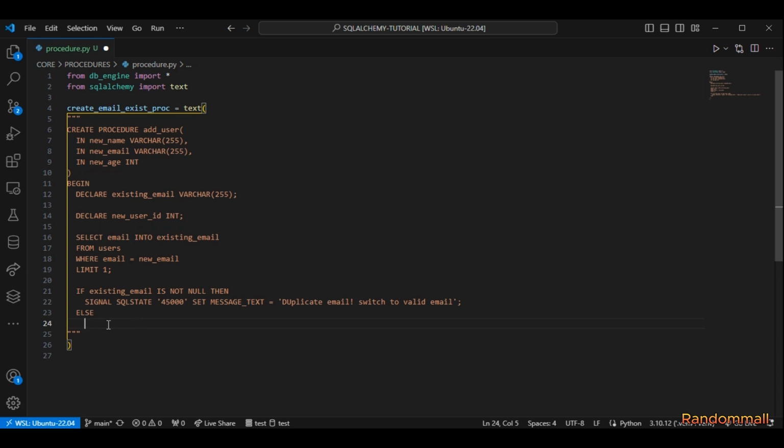So in this ELSE, just like writing your functions, if the existing email is empty, it means that the user does not exist in the table, so you're going to go ahead and create the user.